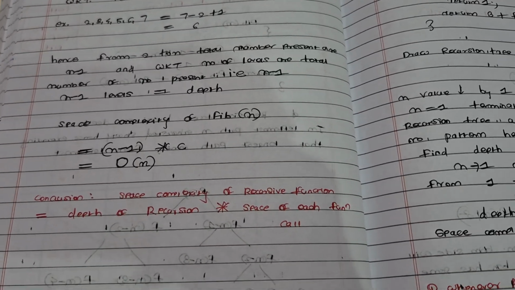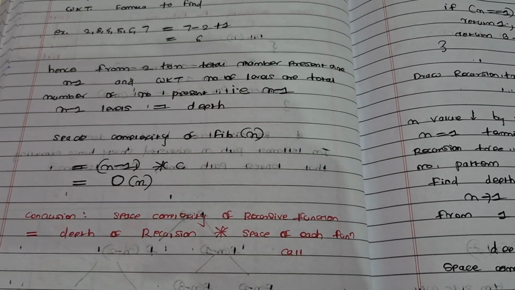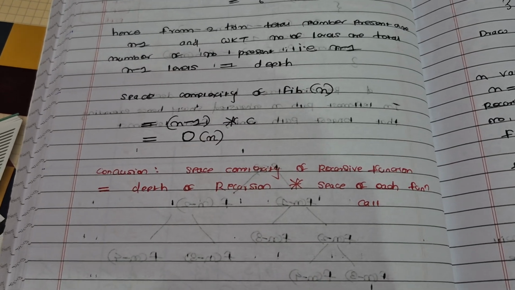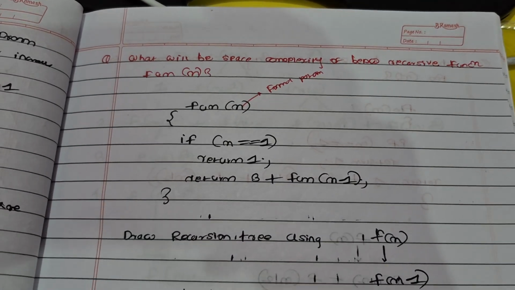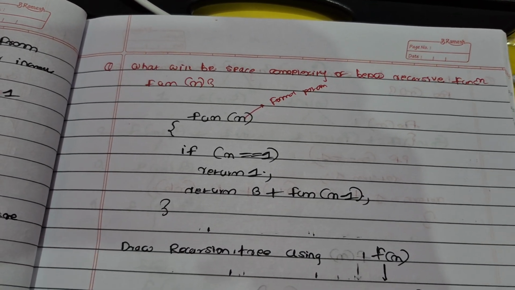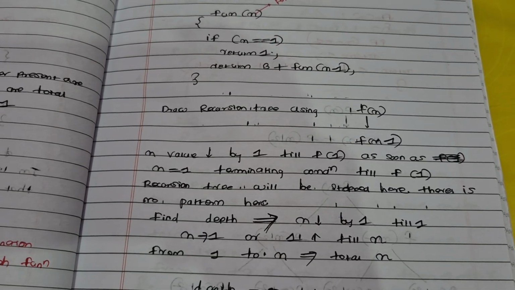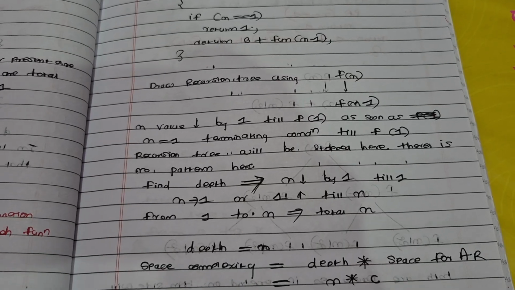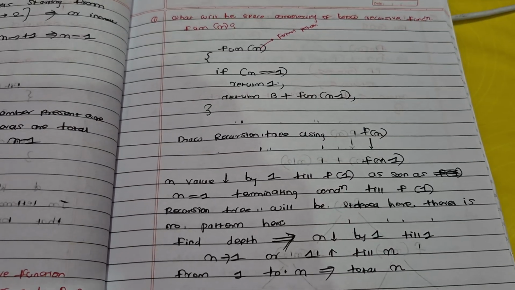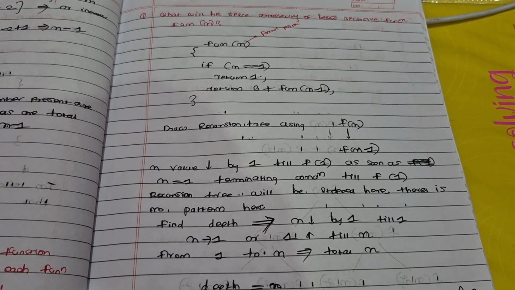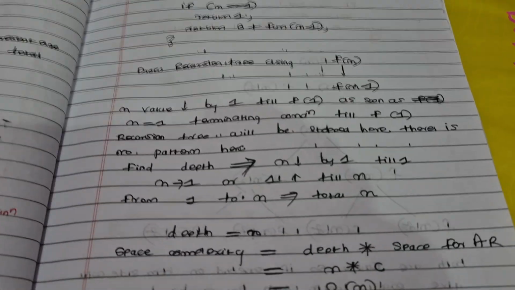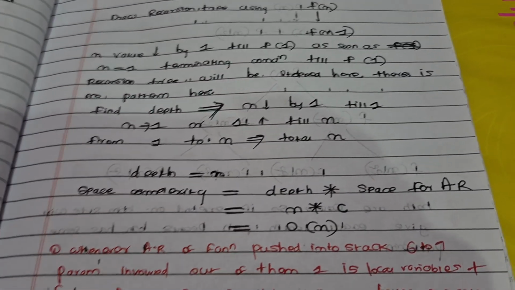space complexity you can calculate based on that. Space complexity of a recursive function is depth of recursion times space of each function call. So that's the conclusion of space complexity. Here there is an example: what is the space complexity for the below recursive function? You need to find it using a recursion tree. So here what is happening inside the code: n is getting decreased by 1 until f of 1 when you draw the recursion tree, and space complexity also.